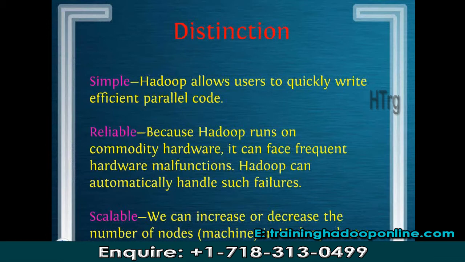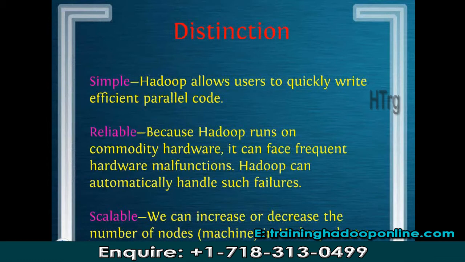Your master machine will detect that 3 machines have failed and it will reschedule the task on the remaining available machines which contain the duplicate data. So scheduling of the task initially, then finding out which machines are down, and rescheduling of tasks, these things are properly taken care of by Hadoop. So this is about reliability.